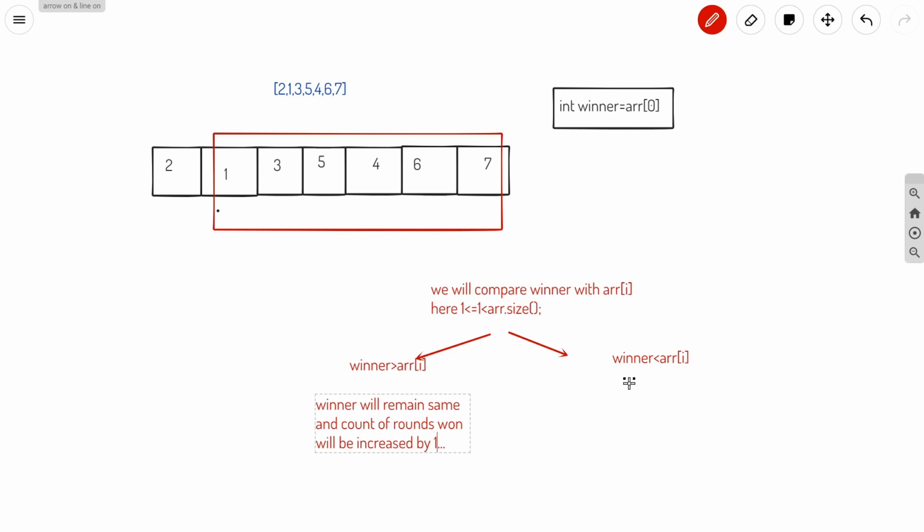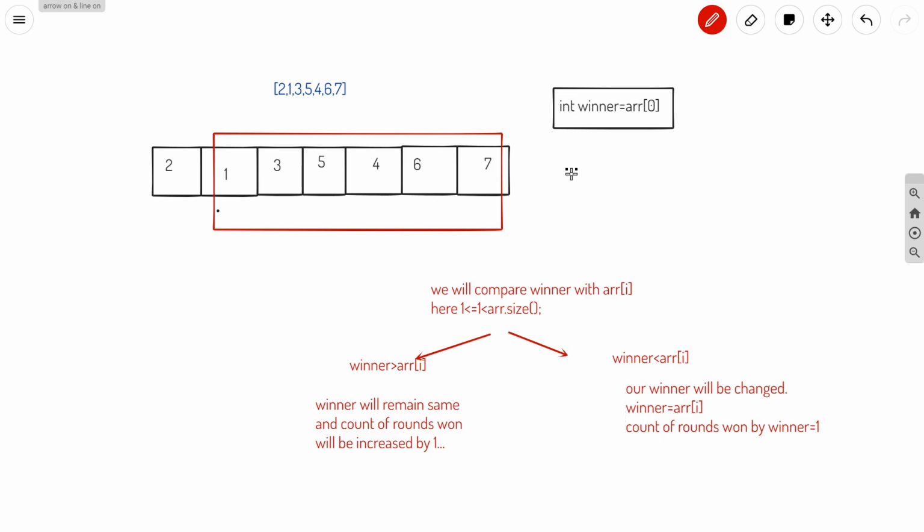And in the other case, our winner will be changed. Our new winner will be ARR of I, and since it is winning this round, we will have to make the count of rounds won by the winner equal to 1.